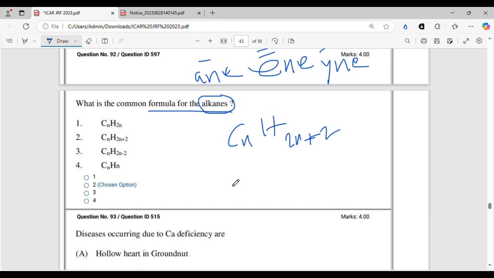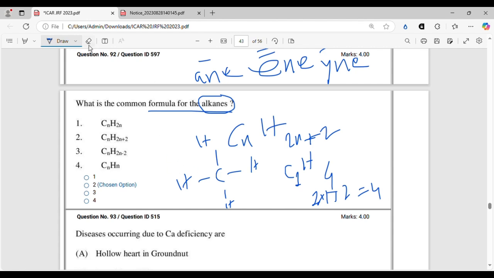Say, let's draw methane. Methane is CH4. I'm drawing it not in a tetrahedral structure, I am simply drawing it for explanation purposes. So here you can see the number of carbon is 1 and H is 4. So 1 into 2 into 1 plus 2 is equal to 4.